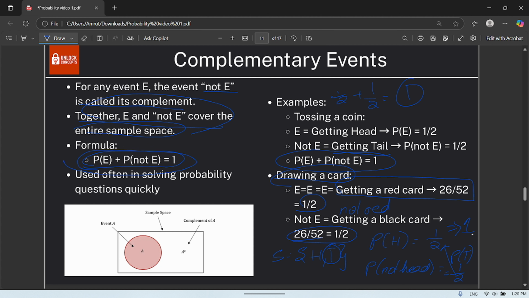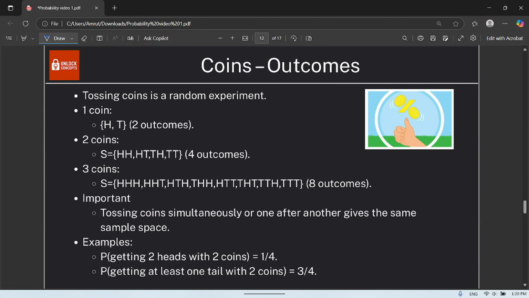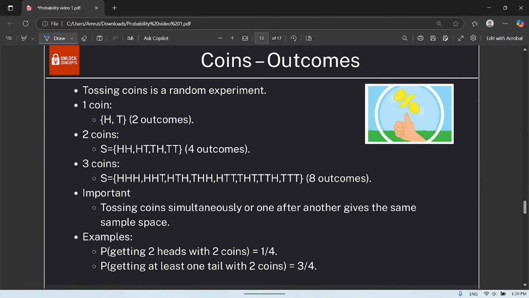So this is also an important formula which you will be using to solve the sums. So now let us understand some basic things which we need to understand in order to solve the probability sums easily. Okay. So the first one is coins. We need to understand, if you toss a coin, how many outcomes, what is the sample space, and if we toss two coins, how many outcomes, like that.